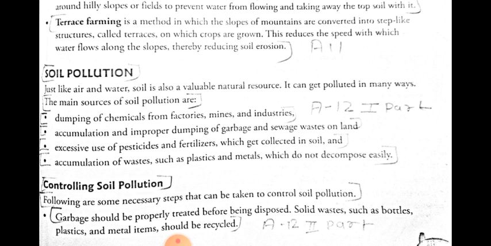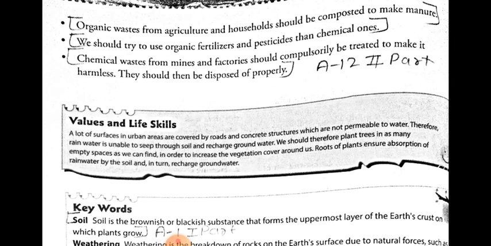Garbage dumping should be done in a proper way, that is, garbage should be treated before being disposed of. Solid waste such as bottles, plastic and metal items should be recycled. The things which can be recycled, we should give to recycling. Next, organic waste such as agricultural and household waste should be composted to make manure. We have already learned vermicomposting in previous classes, so we can also do vermicomposting at our homes.